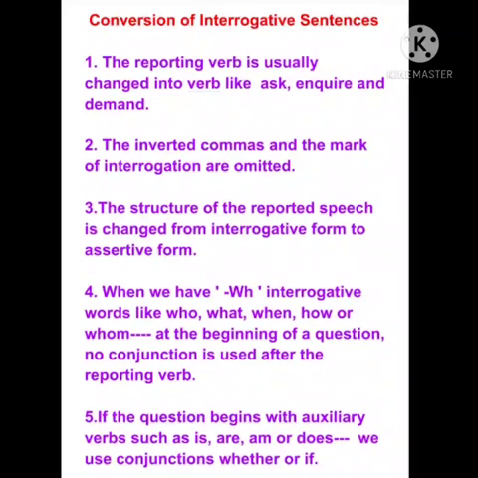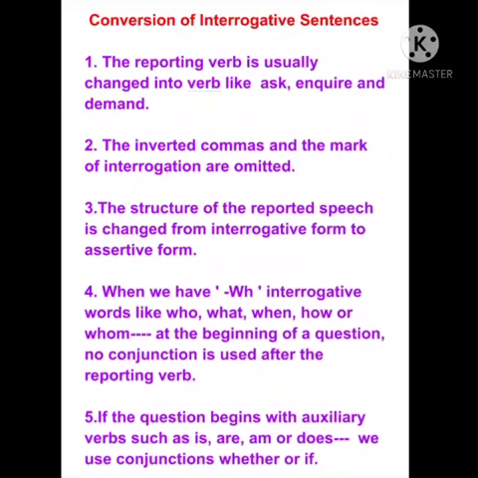The second point says the inverted commas and the mark of interrogation are omitted. When you change an interrogative sentence into indirect speech, there will not be any question mark at the end of the sentence. Instead you have to put a full stop. The third point says the structure of the reported speech is changed from interrogative form to assertive form. As I said just now, we don't give a question mark, instead we give a full stop as the punctuation mark.